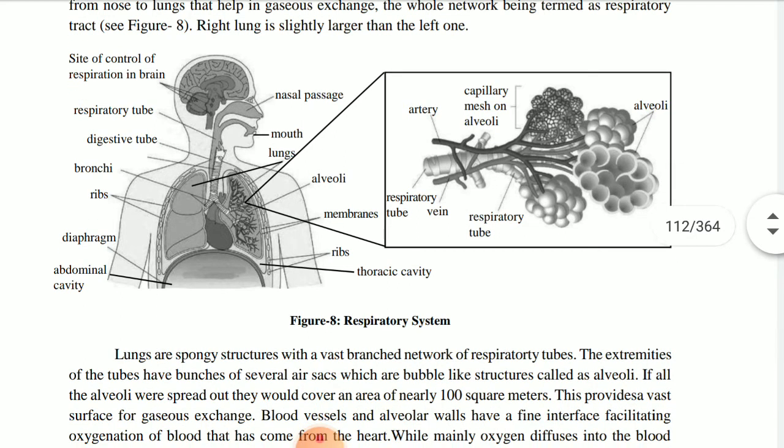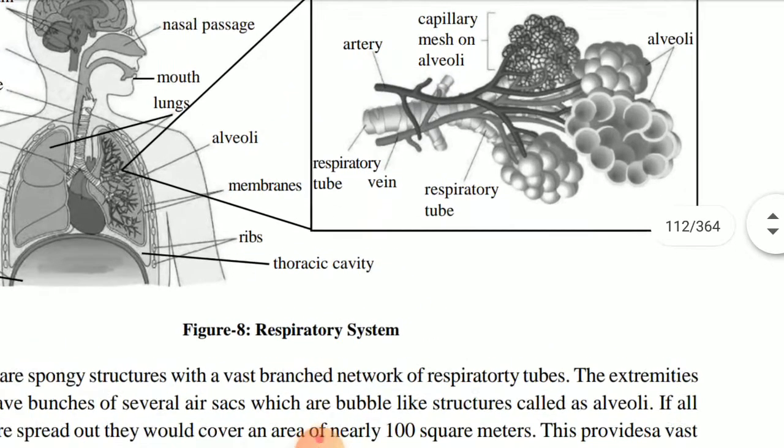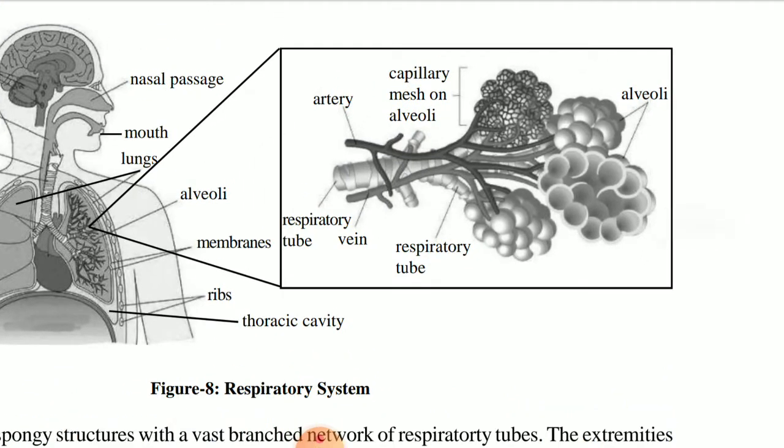After that, the air will pass to your respiratory tube, then it will go to the bronchi. The bronchi are also divided into two, the primary bronchi and the secondary bronchi. The first branching is known as the primary bronchi, which divides into both the lungs, and it will split further into secondary and tertiary bronchi. These secondary and tertiary bronchi develop into the alveoli. As you can see, there are many balloon-like structures, air sac cavities, and these are mainly responsible for the exchange of gases.